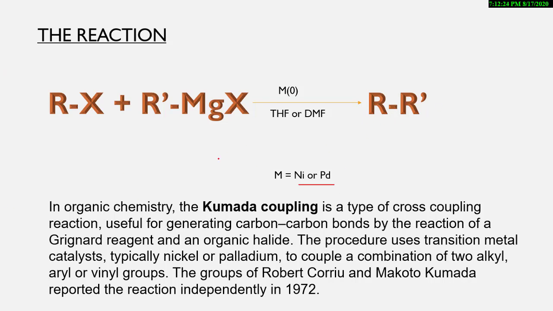The Kumada coupling reaction is a type of cross coupling reaction which is useful for generating a carbon-carbon single bond by the reaction of a Grignard reagent, and this is the Grignard reagent, and an organic halide. This is an organic halide.